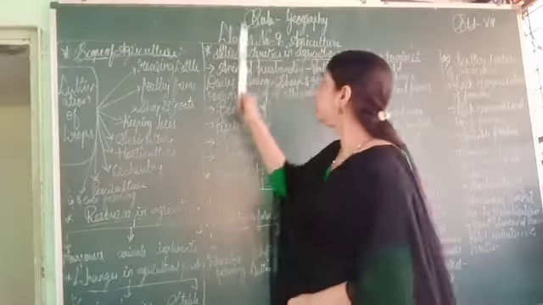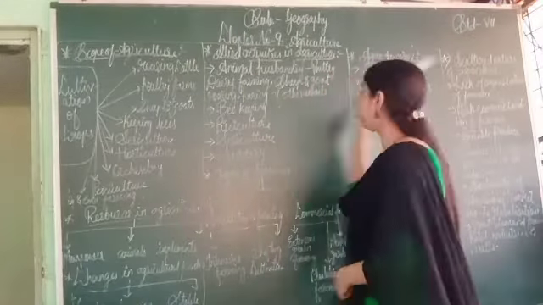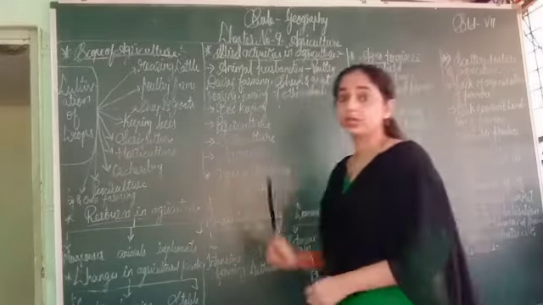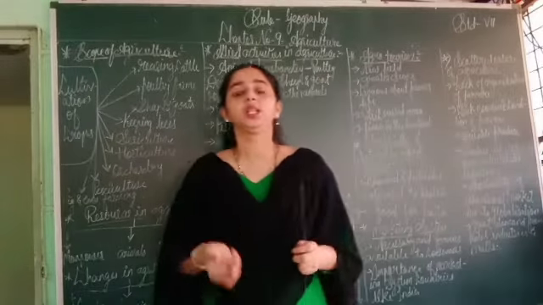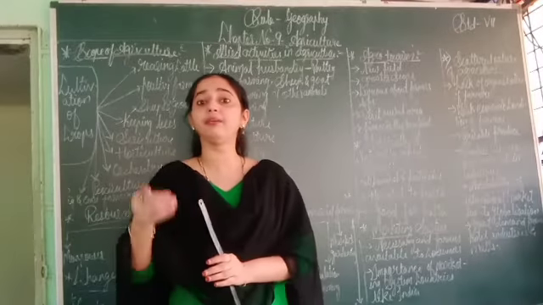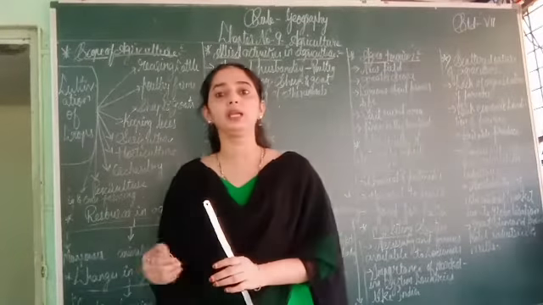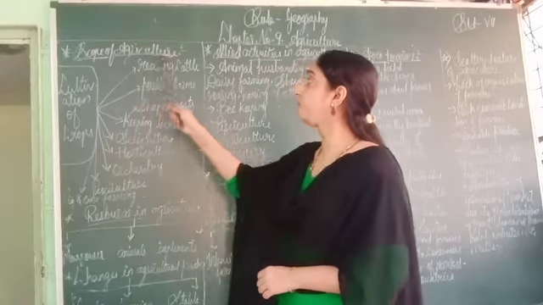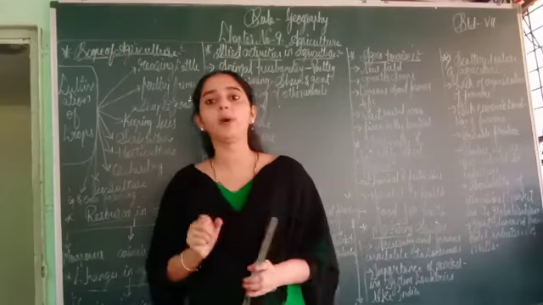Everyone, today we will do the subject geography of grade 7, and our chapter number 9 is agriculture. What is agriculture? The products, the crops, the food grains which we get by farmers through farming is called agriculture. First point is scope of agriculture. What is the scope of agriculture?